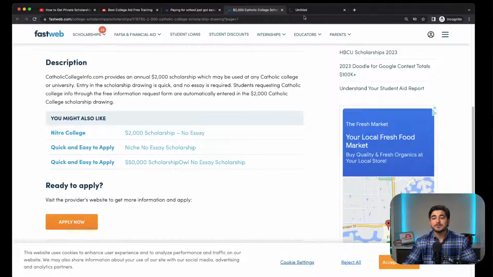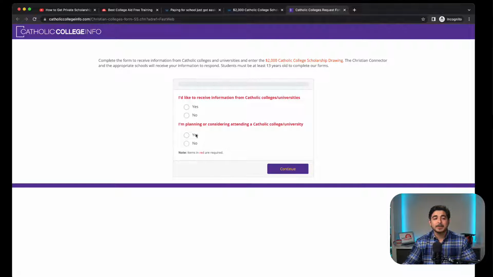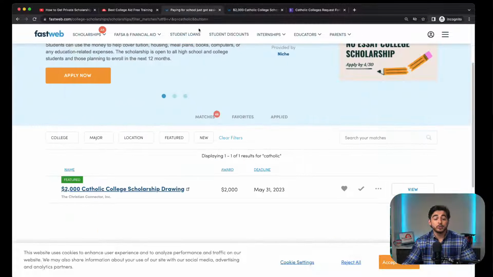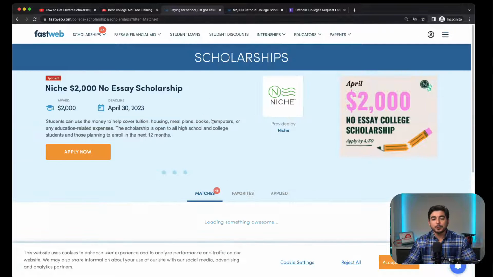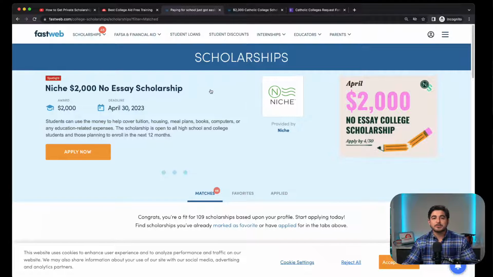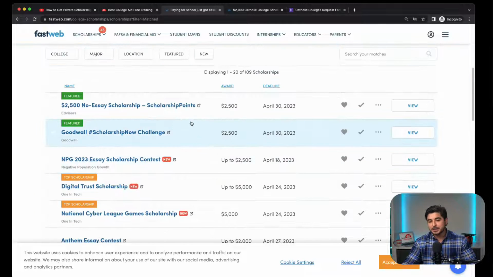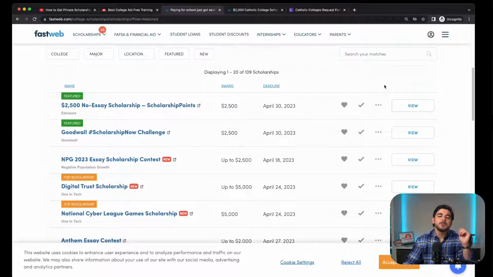And again, each scholarship is going to have different requirements as to what they need from an applicant to be able to qualify. But again, the whole point, and what I wanted to show you all here, is that once you make your profile, it's not just a matter of making the profile and then going to the matches, because again, there's going to be a lot of noise. Yes, you can go for a paid version, but the whole point here is I want to provide you all with free resources. If you want to stay with the free version, I just invite you all to use the search criteria to supplement whatever you put in your profile, by searching specifically for those prerequisites.